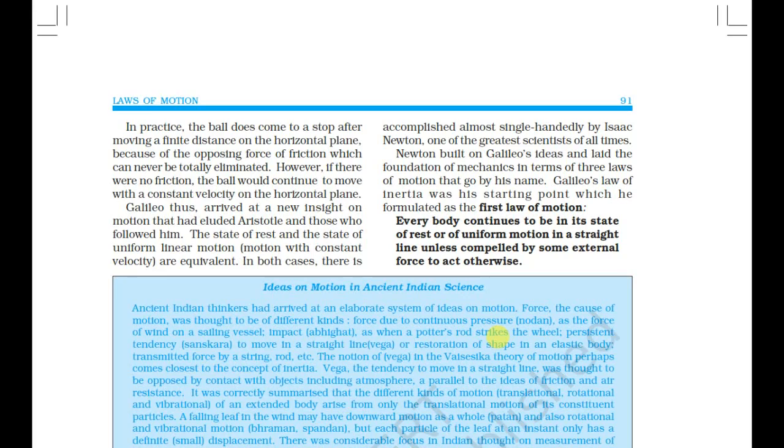What is that? It means if something is in a rest position, at that time it will stay in rest, and if something is in a moving position, it will stay in a moving position. Whenever you are not applying any external force, it will stay the same. So this is the basic thing. Every body continues to be in its state of rest or of uniform motion in a straight line unless compelled by some external force to act otherwise.